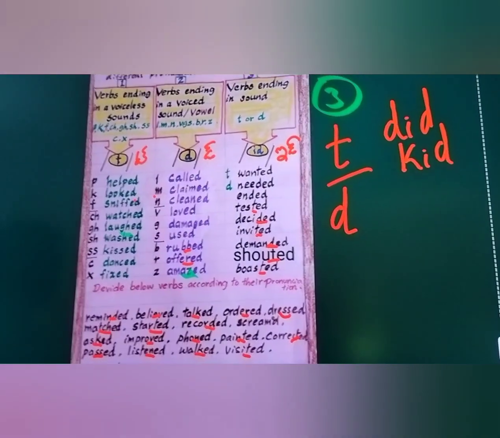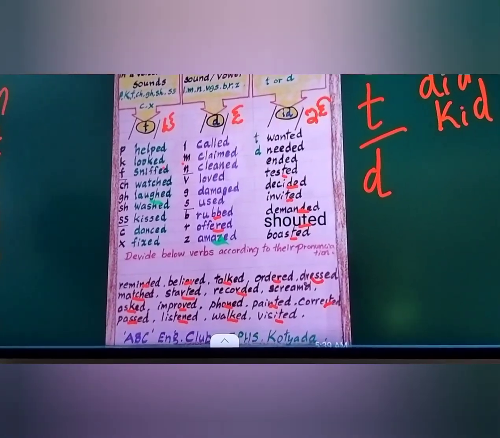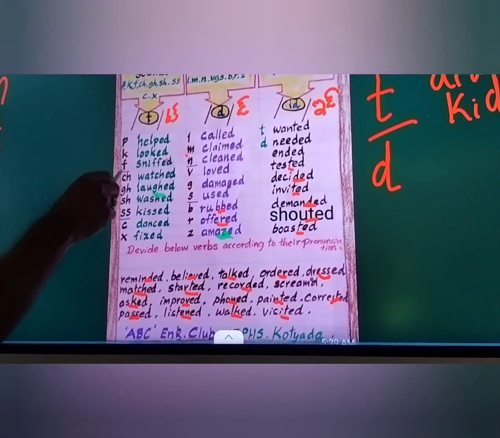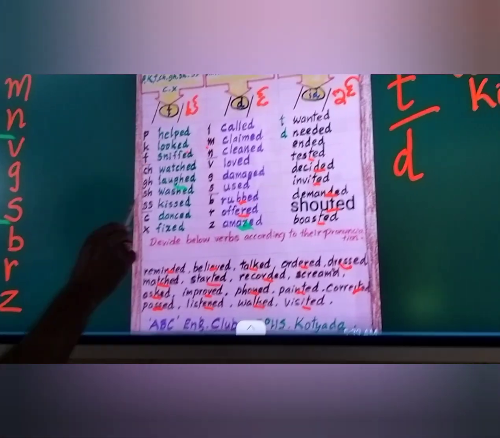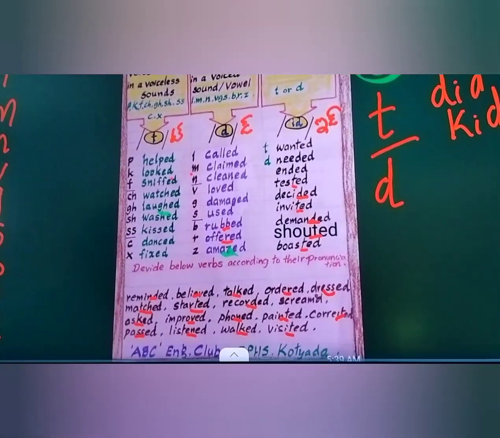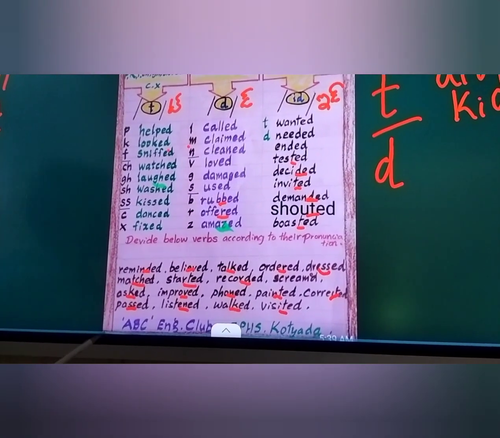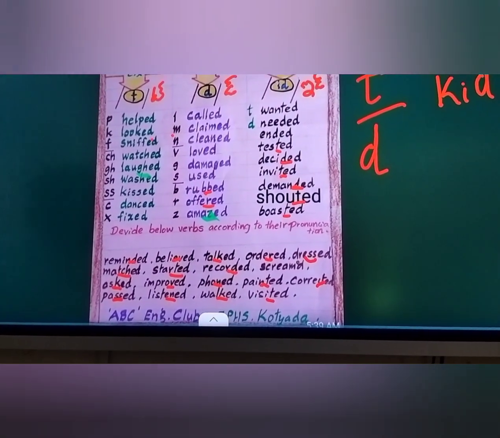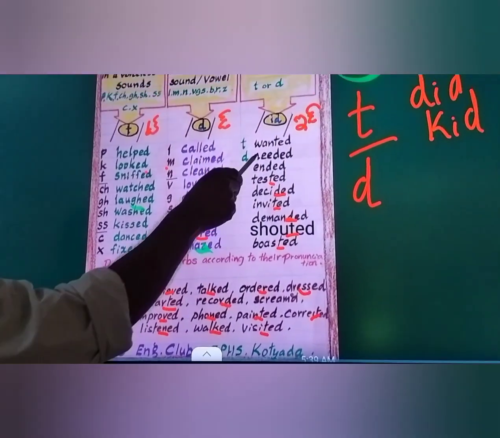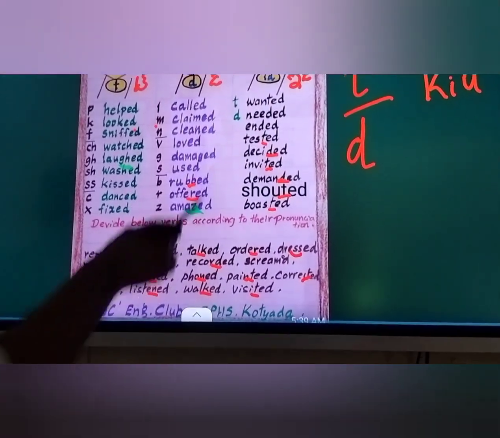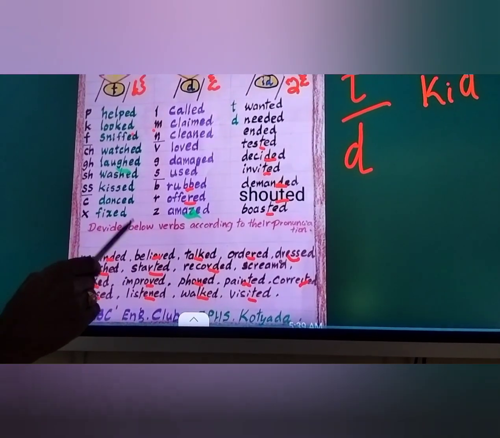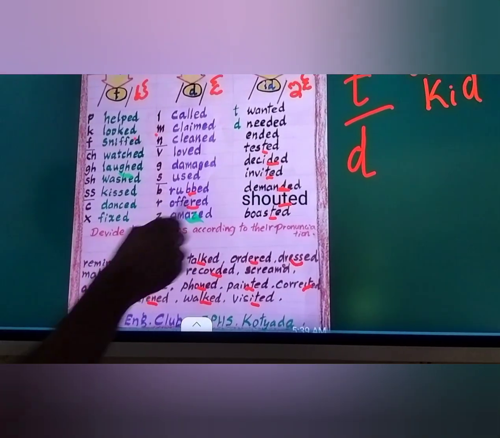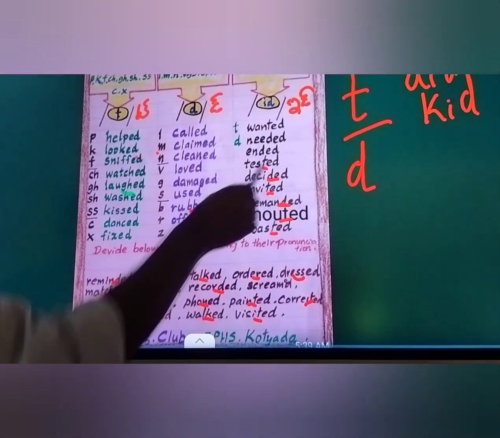So in this way you can pronounce them by using this chart. The first type and second type regular verbs don't have an extra syllable, but the third type, verbs ending in T or D, want an extra syllable, like wanted, did.